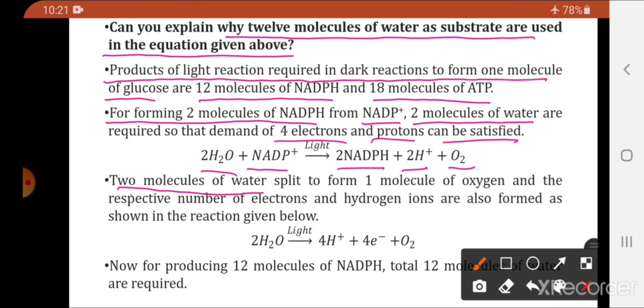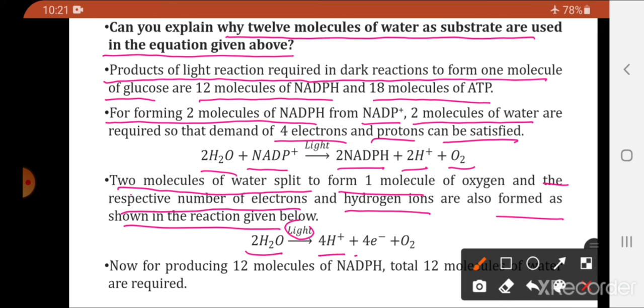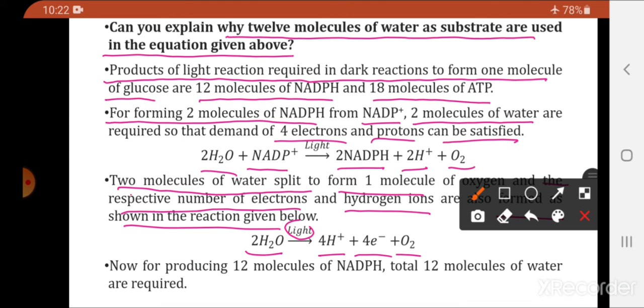The 2 molecules of water split to form 1 molecule of oxygen, and the respective number of electrons and hydrogen ions are formed as shown in the reaction. Students, in the reaction you can see that 2 molecules of water split in the presence of light, forming 4 electrons plus 4 protons and a molecule of oxygen.